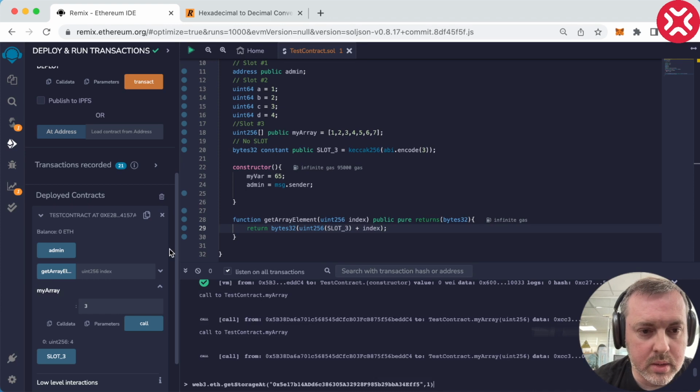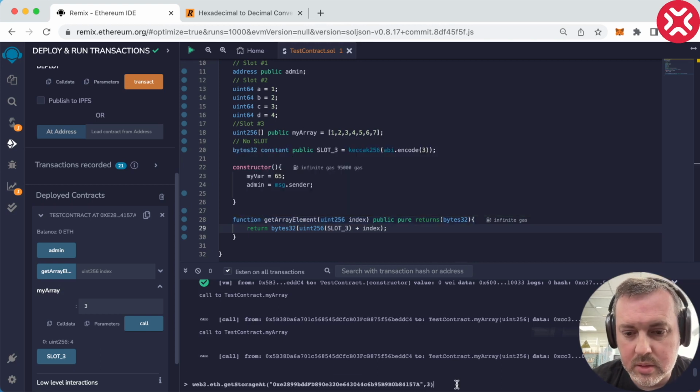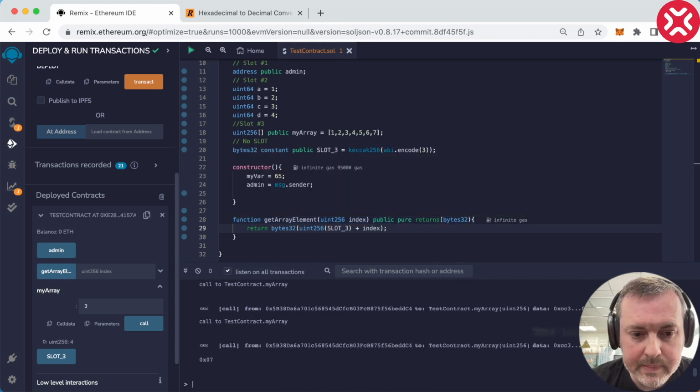So let's get our function here. Let's provide the new address of the contract. And let's access, first let's try and access slot 3. Let's see what we're going to see there. I'm sure we're not going to see anything. But actually no, we see 7 there. Alright.